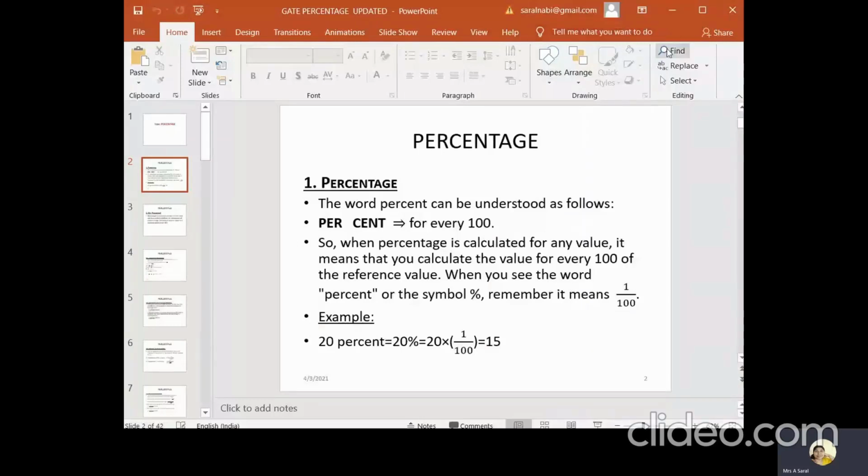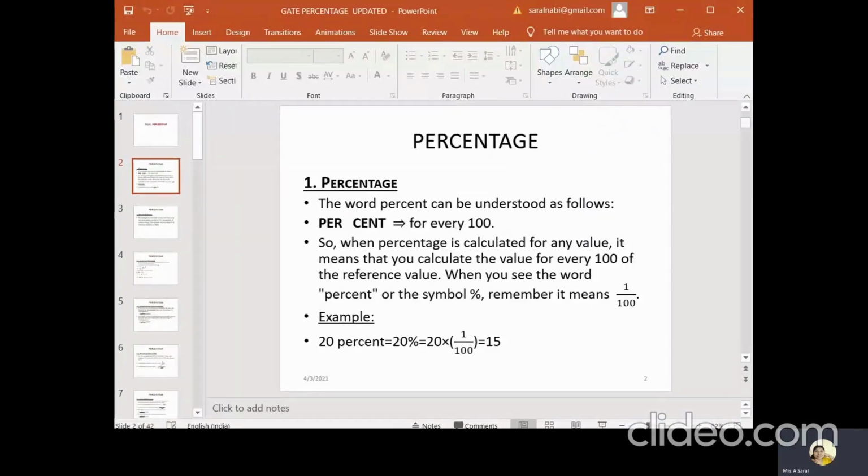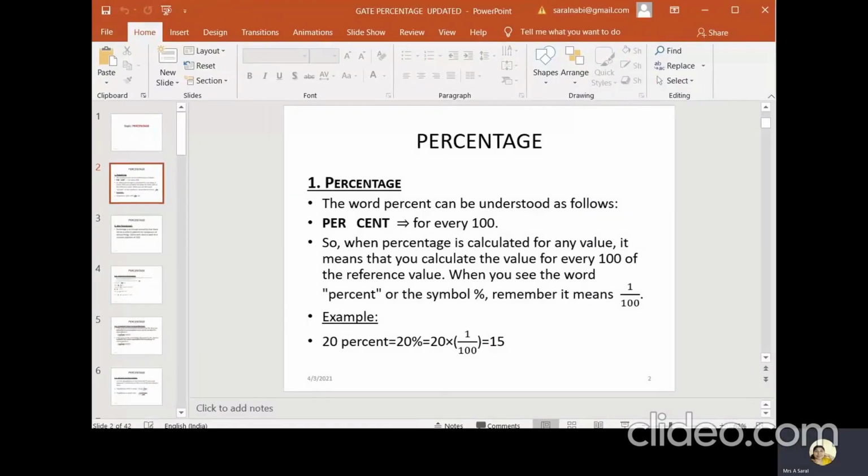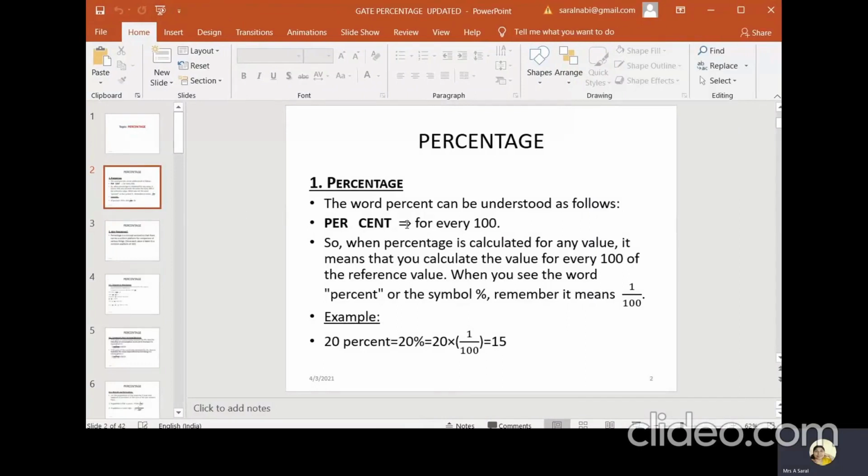The percentage related problems are somewhat very easy to understand. But if you want to work out a percentage problem, you must understand the concept of the question, what they asked. Once you understand the question, it is very easy to work out further. So let me start to discuss the percentage problems.